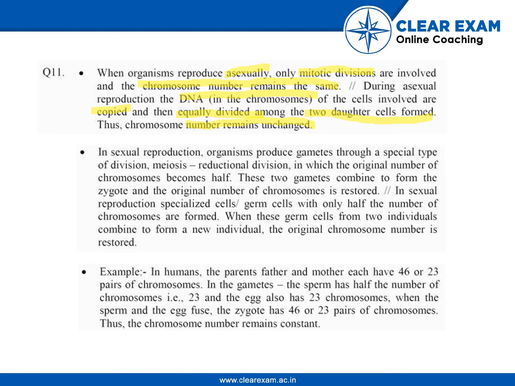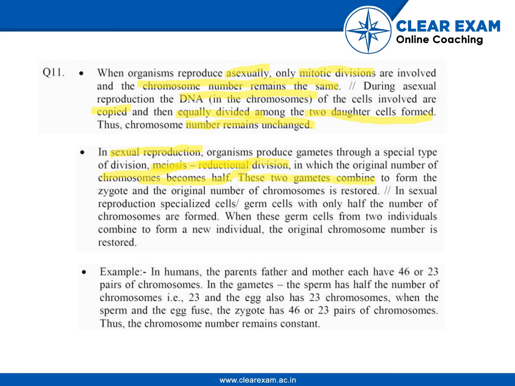And in sexual reproduction, organisms do meiosis, which is the reductional division in which the chromosome number becomes half. So the original number of chromosomes becomes half. Suppose males have 72 chromosomes and females also have 72 chromosomes. So while dividing, the male will only give 36 and the female will also only give 36.